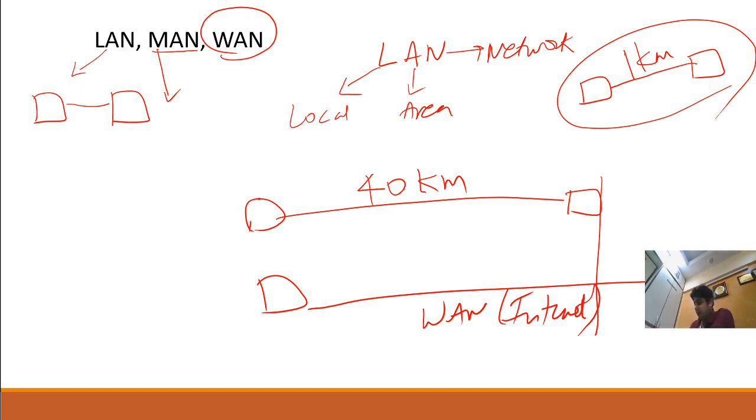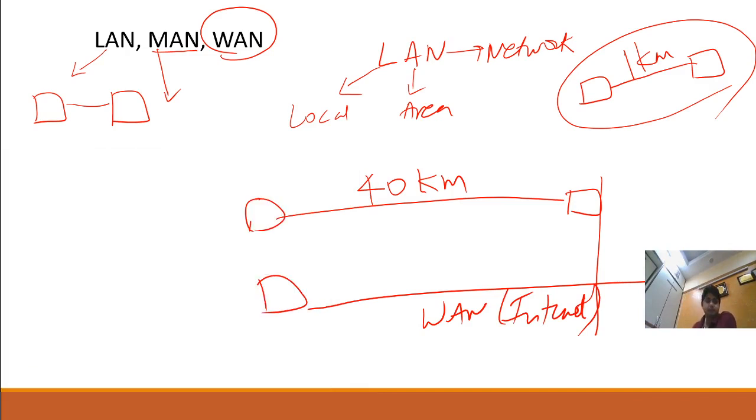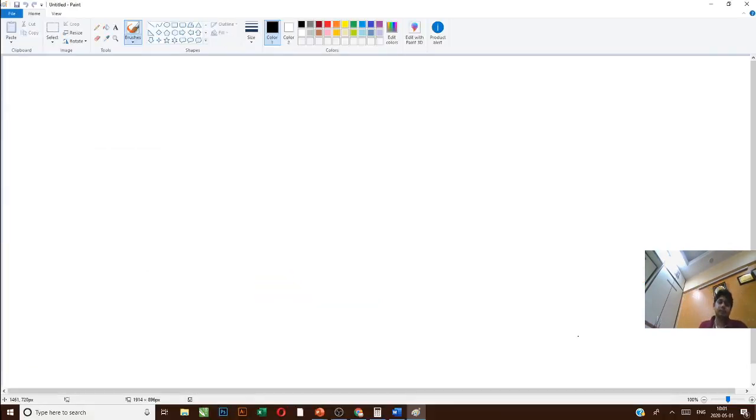Now see, I am telling you a small example in Paint. Now listen. Yeah, see. Now this is one computer, 2, 3, 4, 5.